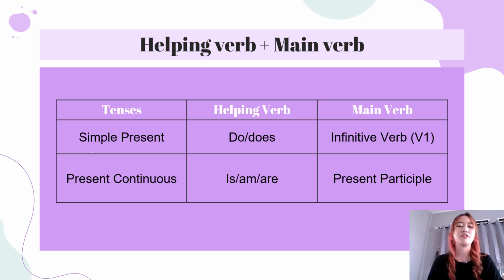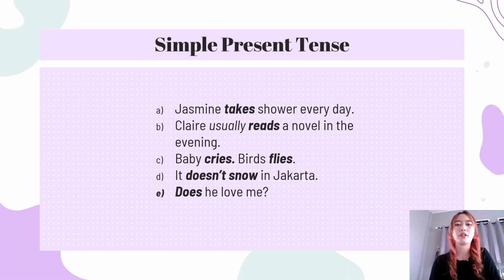And for present continuous, we use the helping verb is, am, are: is for he, she, it, am for I, and are for you, they, we. And for the main verb, we use the present participle. So I will explain about simple present tense first.